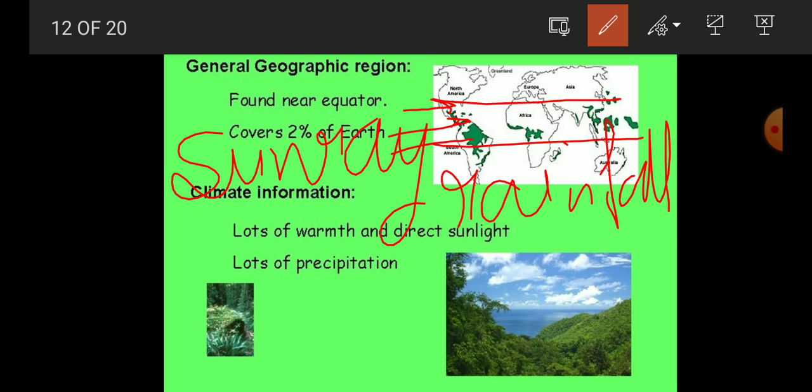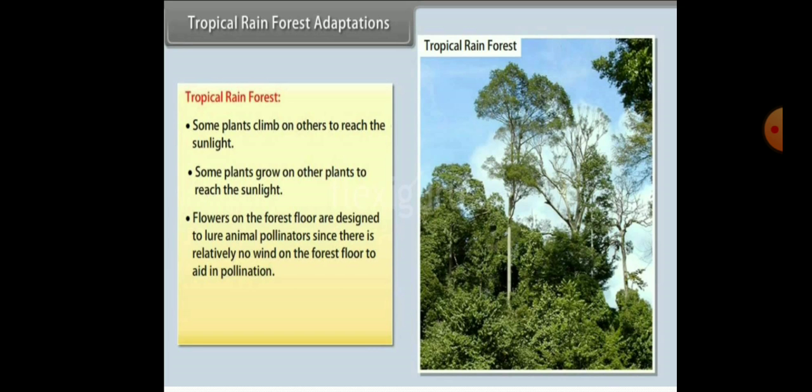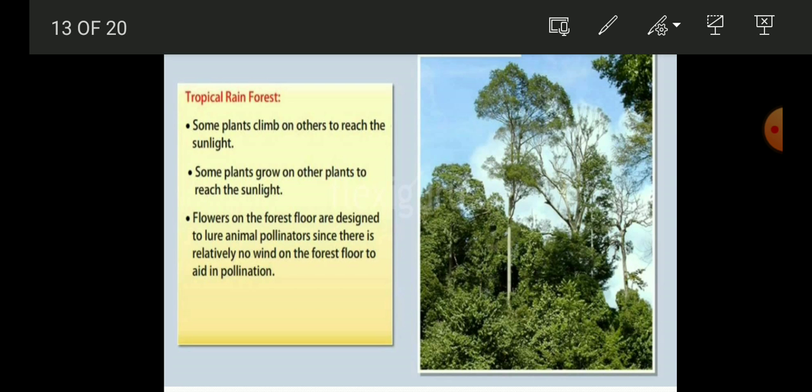Due to this high rainfall, it is very good for vegetation. In the tropical rainforest you will find a very large amount of plants and other organisms. This forest cover is about 2% of the earth, and the temperature is warm because the sun rays fall directly on it, and it also receives high rainfall. Precipitation means high rainfall. So tropical rainforests are the areas where the sun rays fall directly.